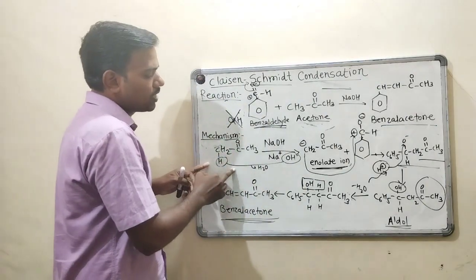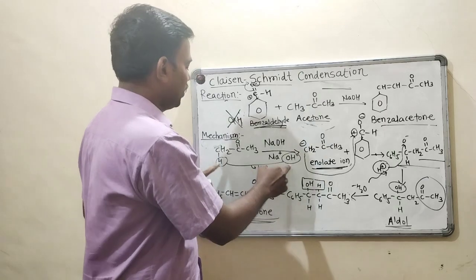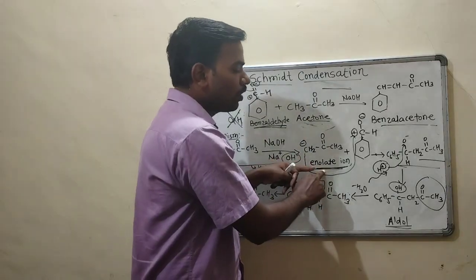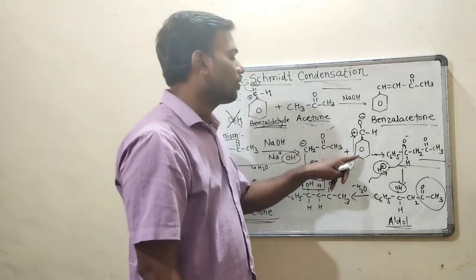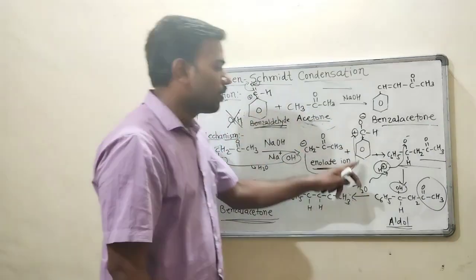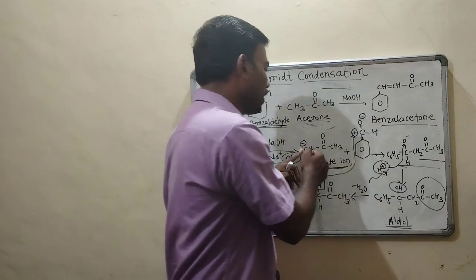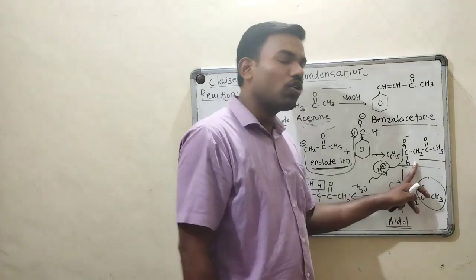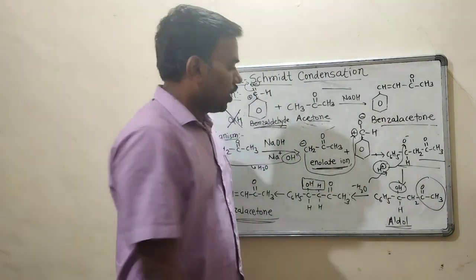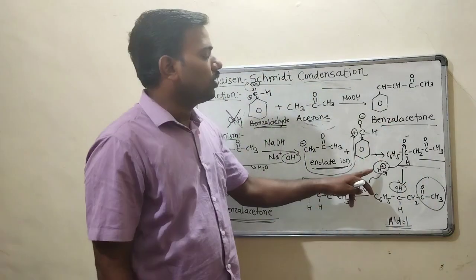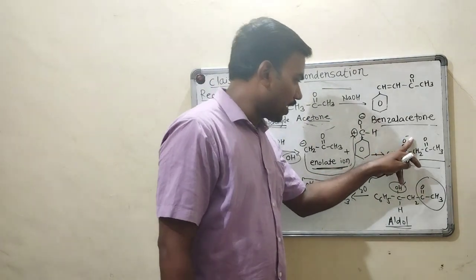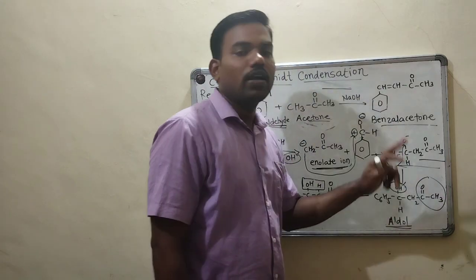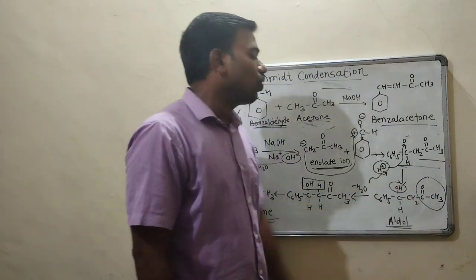So acetone reacts with NaOH. In the first step, removal of a water molecule, then formation of enolate ion, then the enolate ion will react with your benzaldehyde. Benzaldehyde forms positive and negative charge, which get attracted towards each other. Hydrogen comes into the reaction and attacks this O minus to form OH.